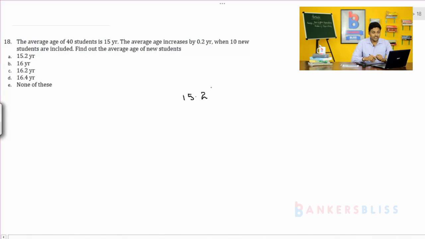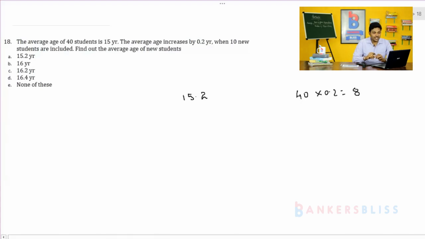15.2 for the 10 new students, and for the other 40 students, 0.2 per candidate. So totally 40 into 0.2, which is equal to 8. So 8 is increased totally when we consider the 40 students.